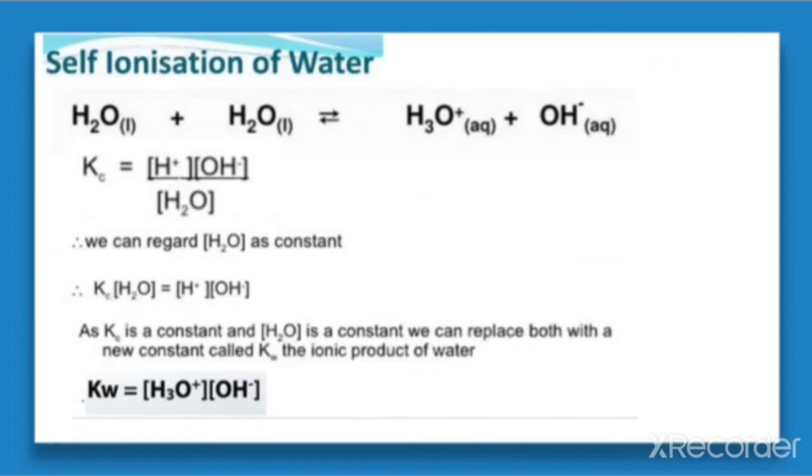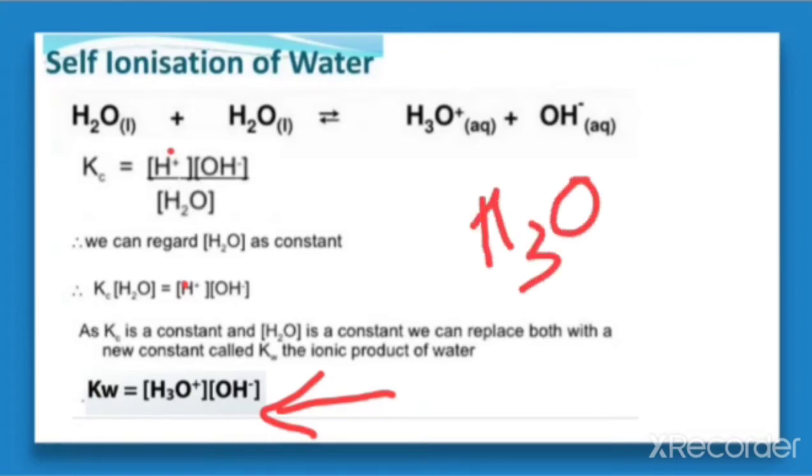Now we get the equation Kw is equal to the concentration of H3O plus into the concentration of OH negative. Here the concentration of H plus that we have written can also be written as H3O plus.